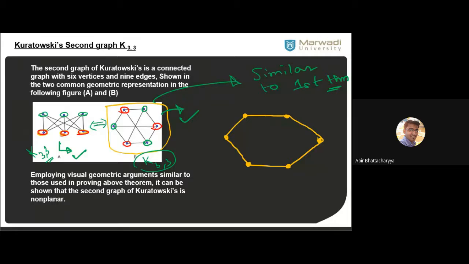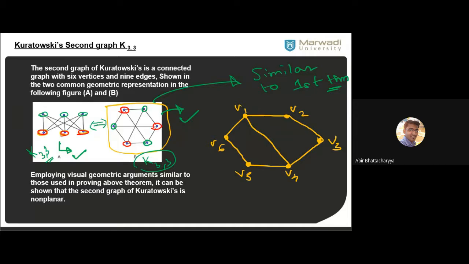Now we will gradually join one. First step, I will join these two lines. The second step, I will try to join this line. Let's say this is V1. First you have to name them: V1, V2, V3, V4, V5, V6. Now I join V1 and V4. Okay. Now your next target is to join V1